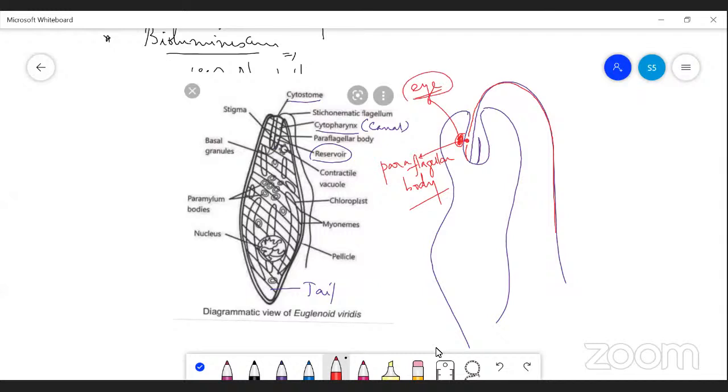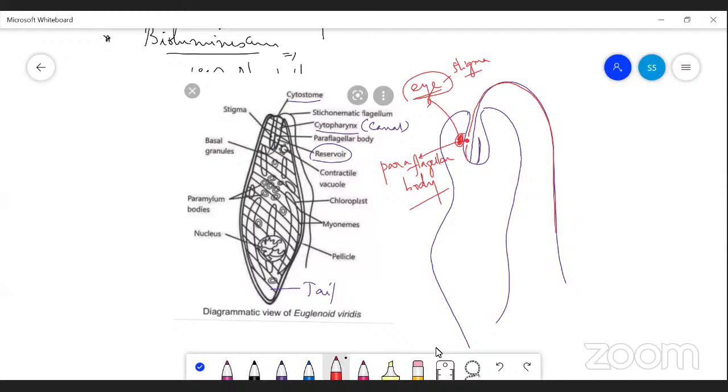It is nothing but the stigma. The stigma, present at the same level as the paraflagellar body, is responsible for the perception of light. It is also called the eyespot.